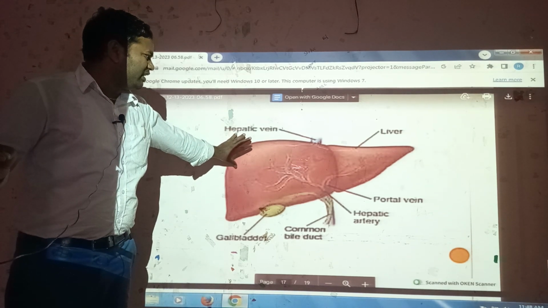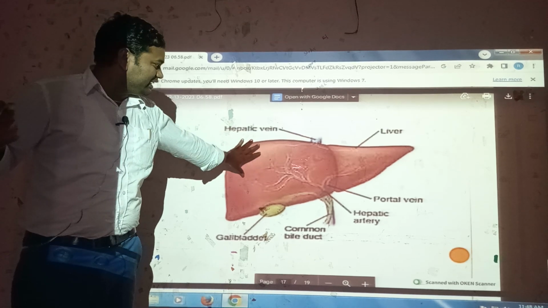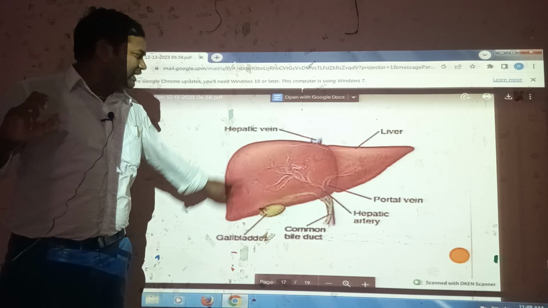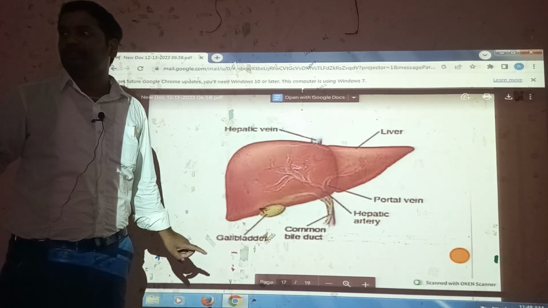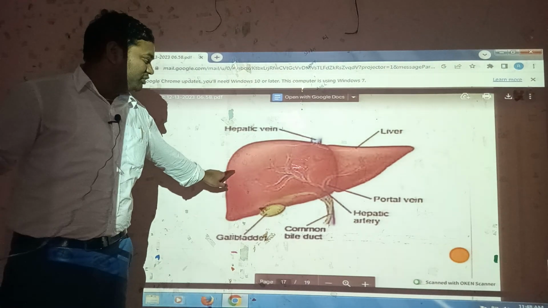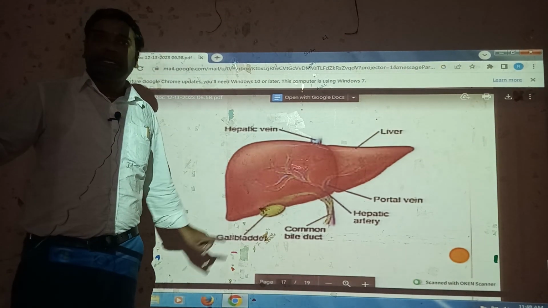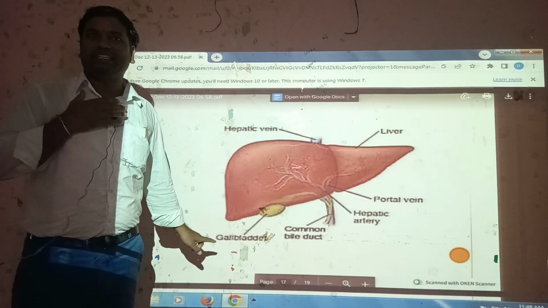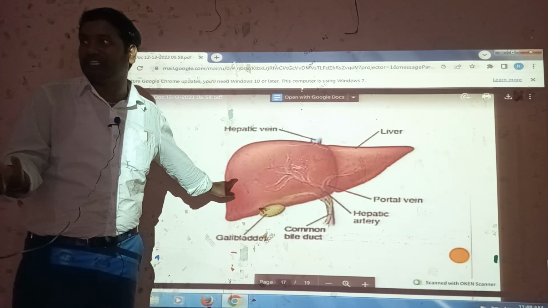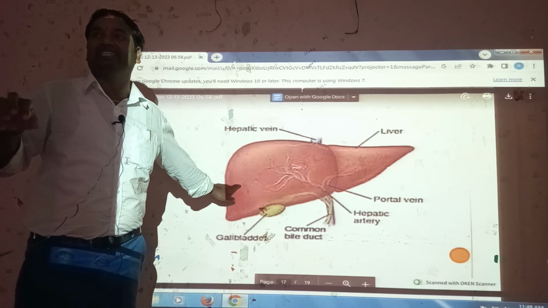Our human liver weighs 1.5 kg. The liver's specific characteristic is regeneration. The liver releases bile juice. Another character: it is the check post of our body structure. Next, the liver's ornithine cycle. Another important role is the ornithine cycle, in which our excreted product ammonia, through the detoxification process in the liver, is converted to a lower percentage of urea. That is the ornithine cycle.